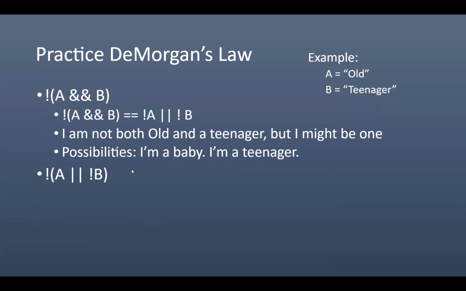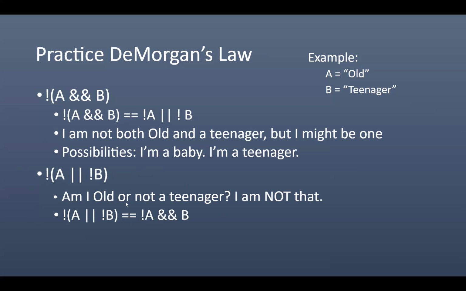Let's try another one. A different expression here. If I want to read this first, I would take the expression inside of the parentheses and say, am I old or not a teenager? No, I'm not that. It's still kind of confusing, but what we can do is distribute the bang, flip the operator, and what this says is I am not old and I'm a teenager. Isn't that so much easier to read?